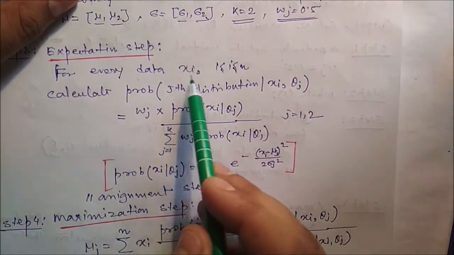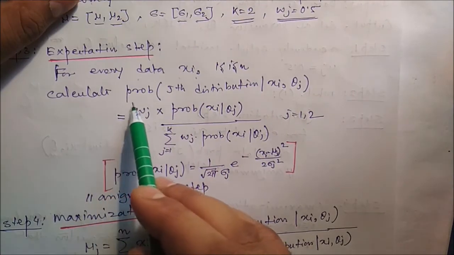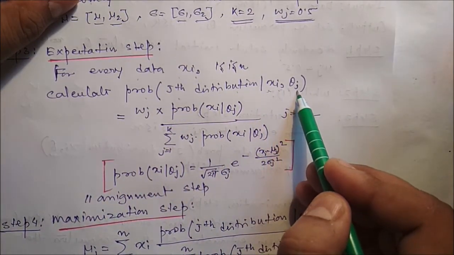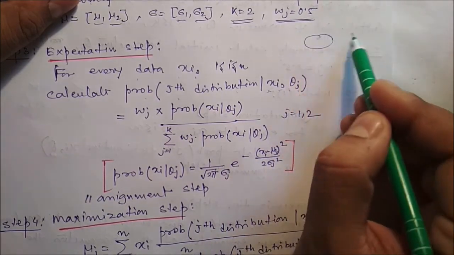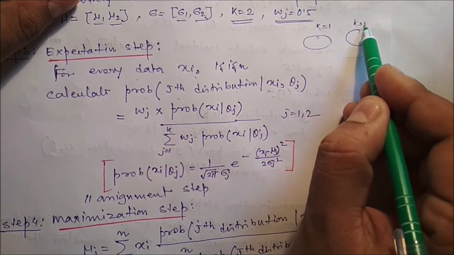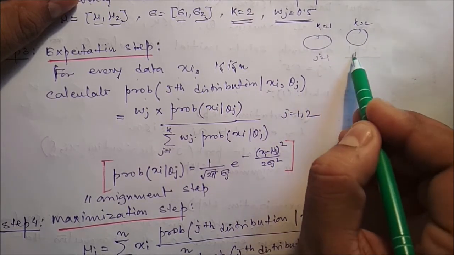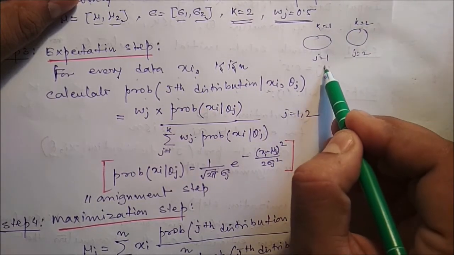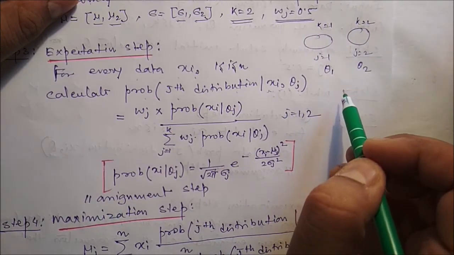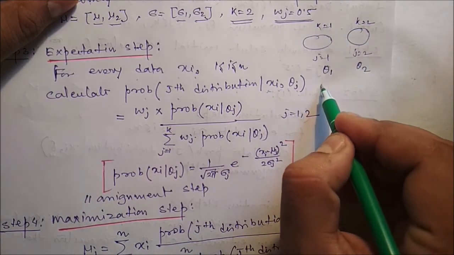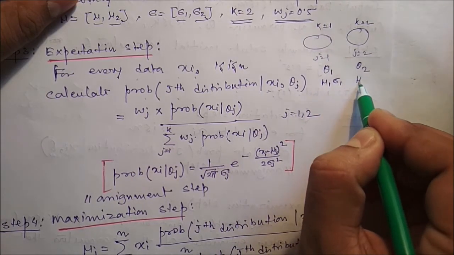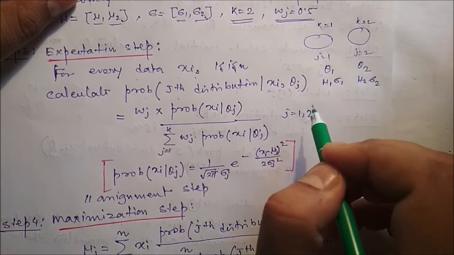Now the expectation step is what? For every data xi, i is equal to 1 to n, we have to calculate the probability of the jth distribution given xi and theta j. So these two distributions are there: k is equal to 1, cluster 1, k is equal to 2. That means j is equal to 1, j is equal to 2 distributions are there, so there must be theta 1 and theta 2. Mu1 sigma 1 belongs to theta 1, mu2 sigma 2 belongs to theta 2.